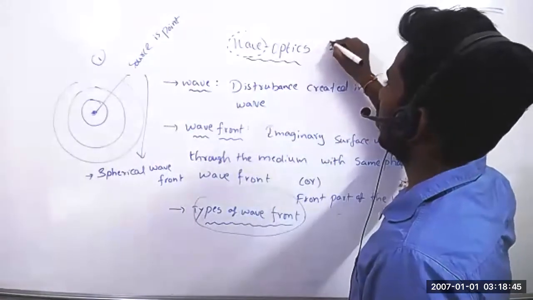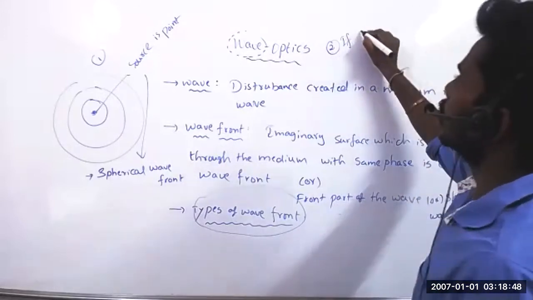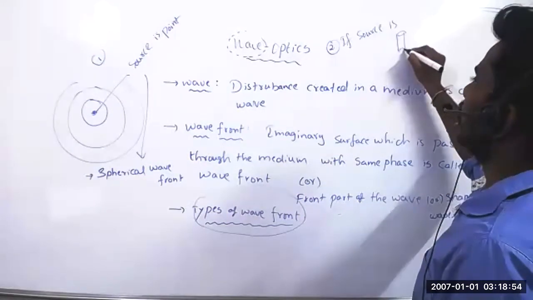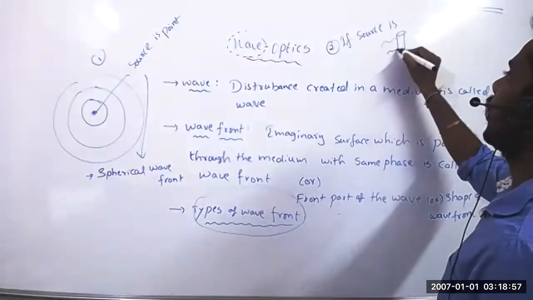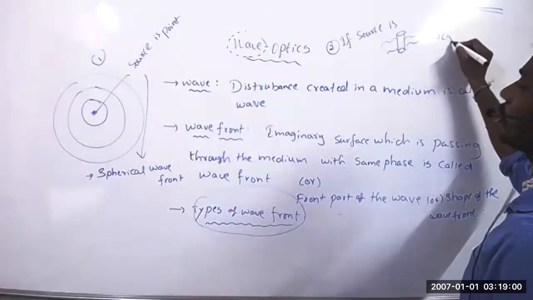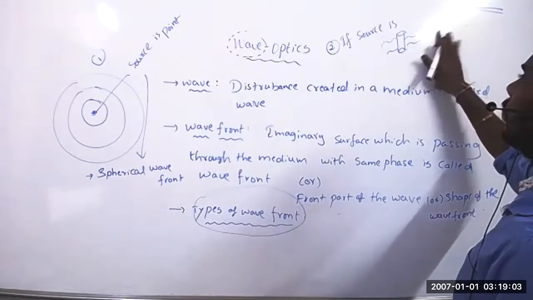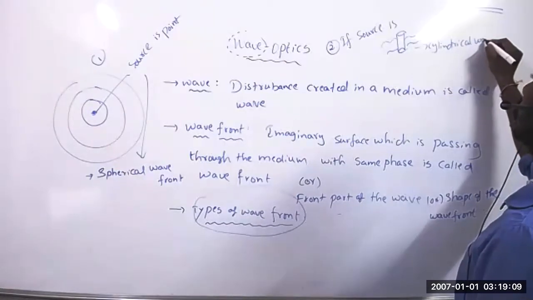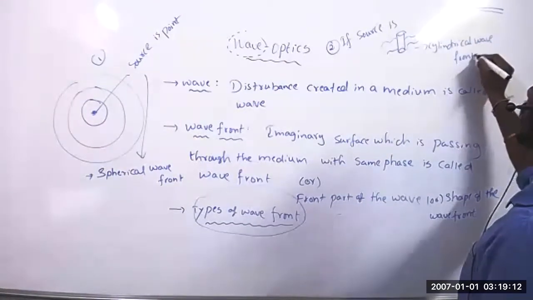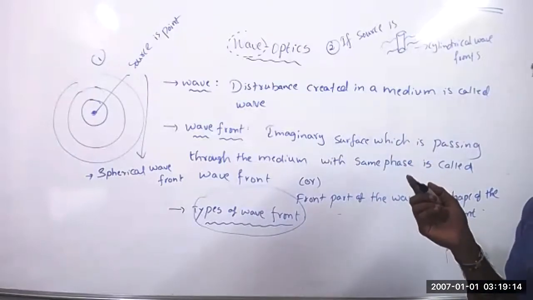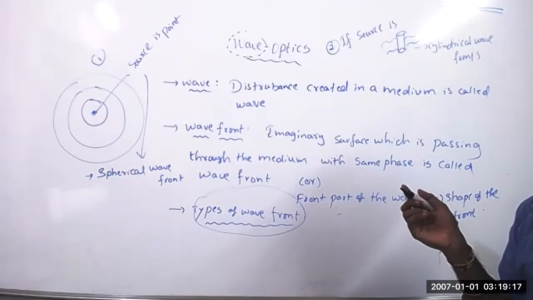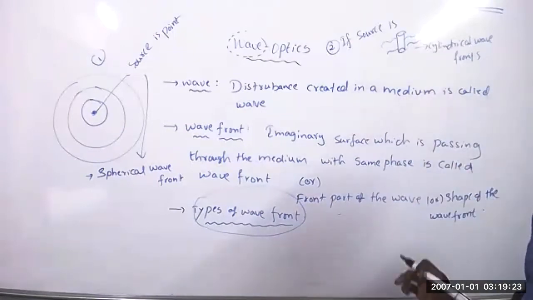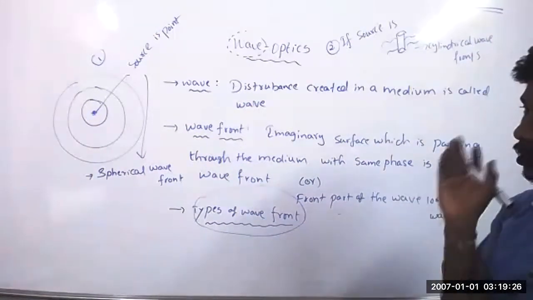Second situation, if the source is cylindrical, then which wavefronts will you get? See, it is 3D. You can't see this, but if you disturb water with a cylinder-shaped object, those wavefronts will also be in cylinder shape only, but you can't see it.